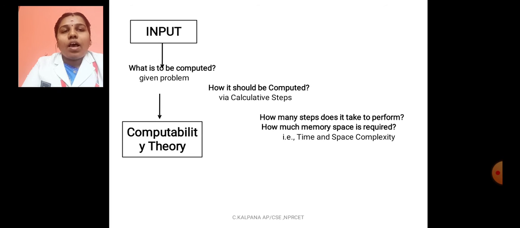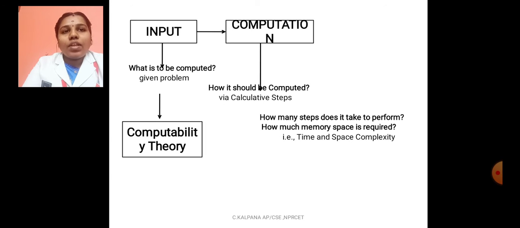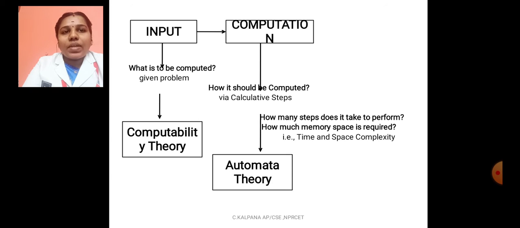And how it should be computed? The computation is based on the given problem. It has several calculative steps. That is called as computation. The computation is called as automata theory. It describes how the machine solves problems to get a result.